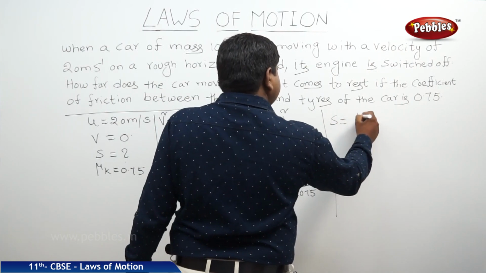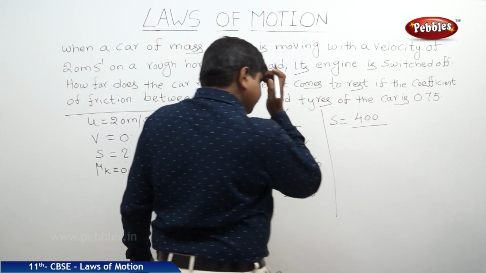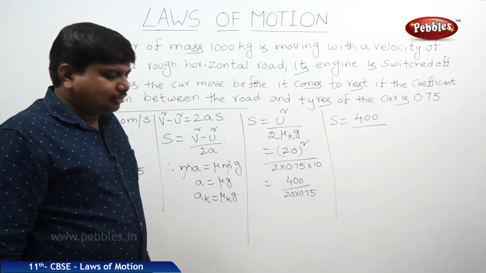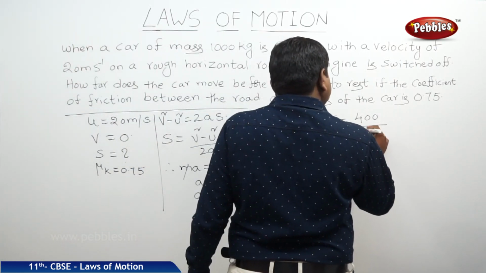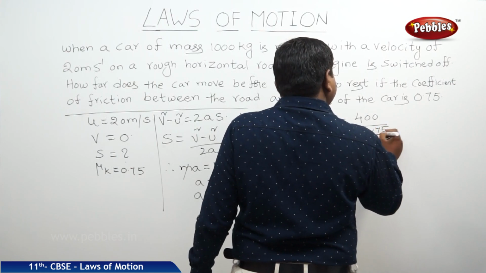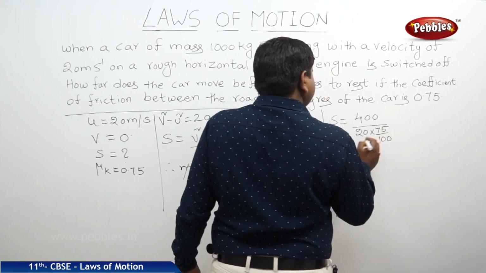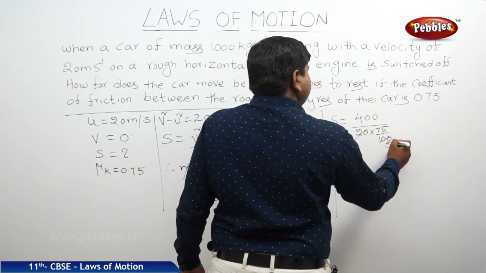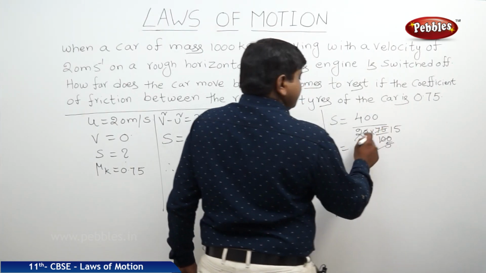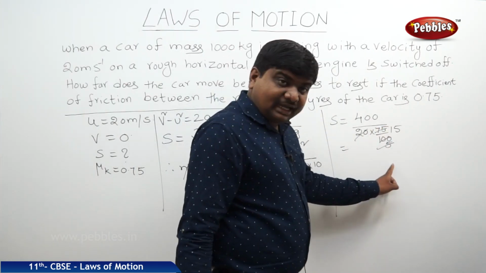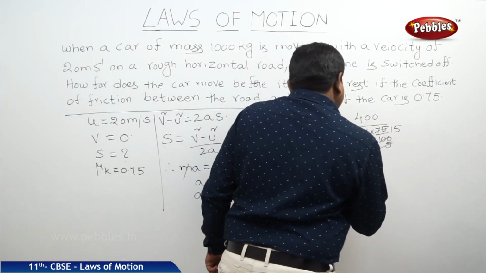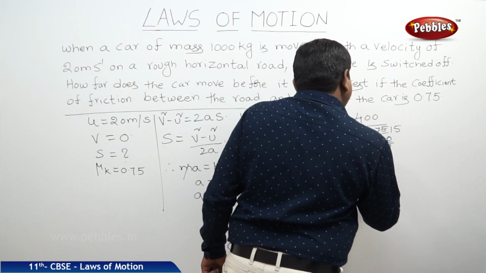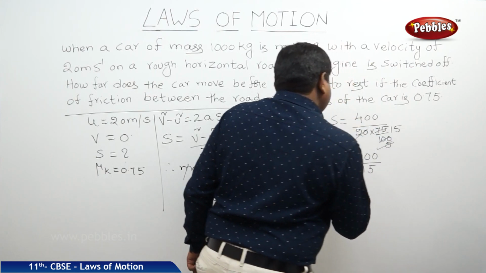Therefore, S is equal to 400 by 20 into 75 by 100. This 20 in 100, 5 times will be cancelled. This 5 in 75, 15 times will be cancelled. Therefore, S is equal to 400 by 15.